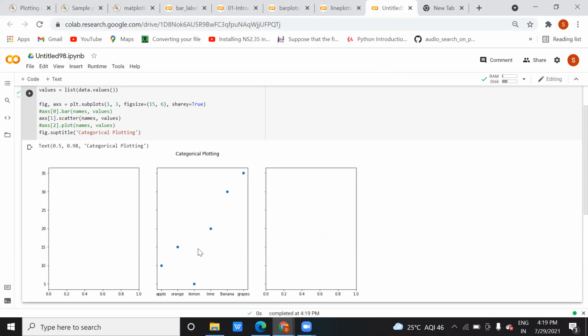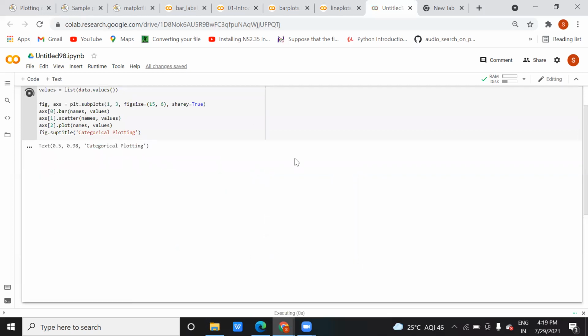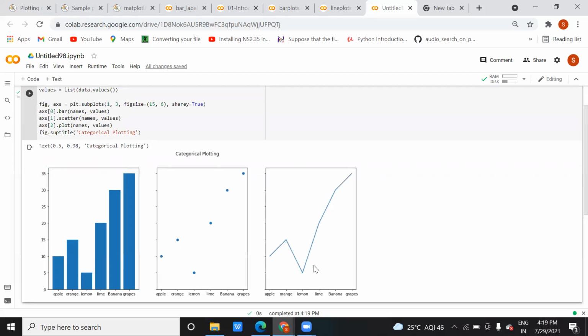It's only showing for this middle one, not for the others, because I commented them, so the data is not read. So like this, you can draw the graph as you add data or remove data, and based on the values, the graph will be drawn, right? So like this, you can draw multiple graphs.